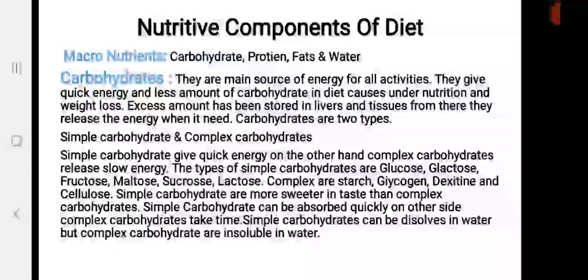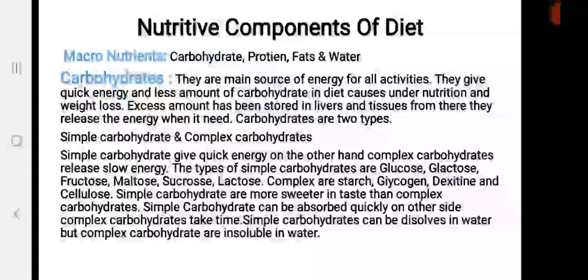Carbohydrate is a combination of carbon, hydrogen and oxygen. It is an organic compound. Basically, carbohydrates are of two types: simple carbohydrates and complex carbohydrates. Simple carbohydrates have a simple, small chemical chain.